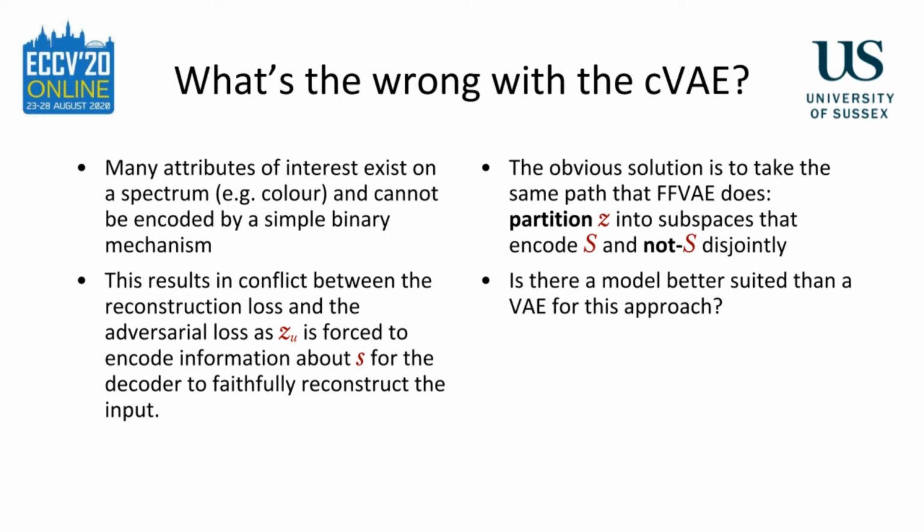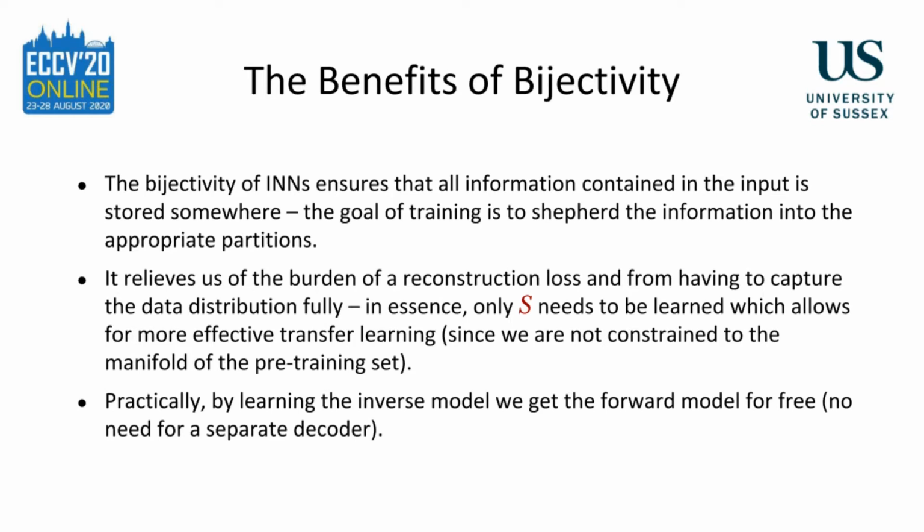However, is there a model better suited to this approach than a VAE? The answer, in our opinion, is yes, namely invertible neural networks, INNs, and we refer to this variant of our model as CFlow. The bijectivity of INNs ensures that all information contained in the input is stored somewhere. The goal of training is to shepherd the information into the appropriate partitions. It relieves us of the burden of a reconstruction loss and from having to capture the data distribution fully. In essence, only S needs to be learned, which allows for more effective transfer learning.